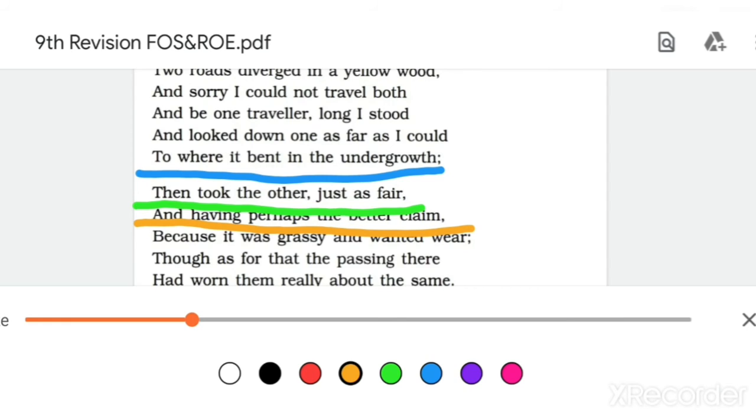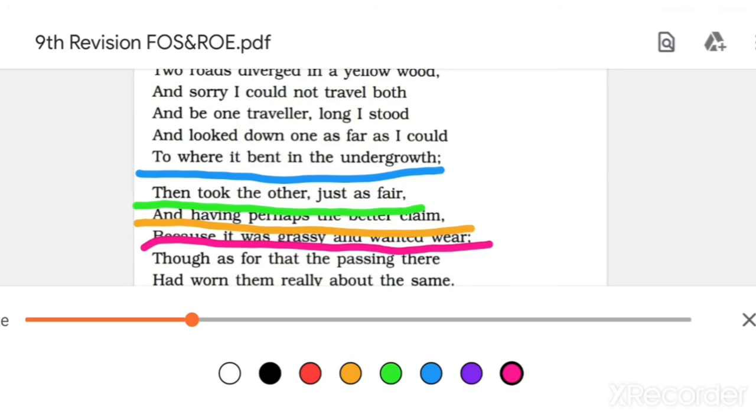Okay, so it's easy, mostly personification and metaphor is used in this poem. Next one is, because it was grassy and wanted wear. Here, which figure of speech is it? Again personification. Now I am not giving you the reason why it is personification. You will guess why it is personification.